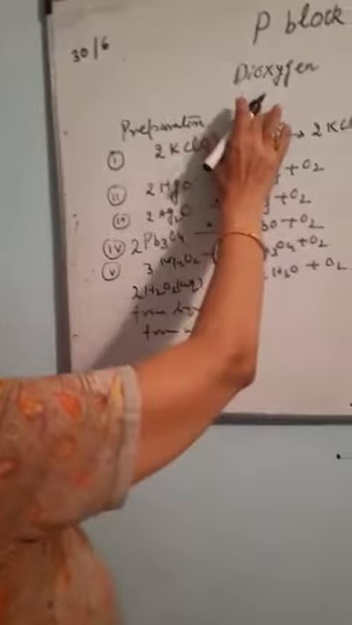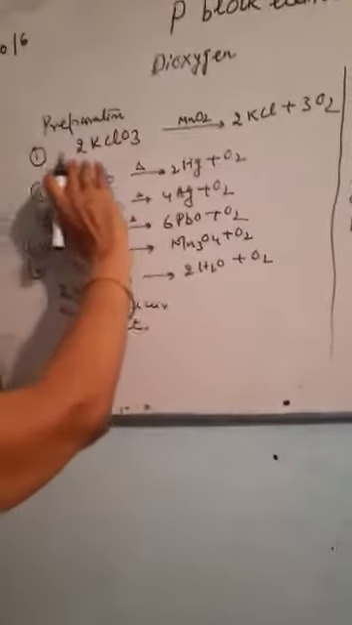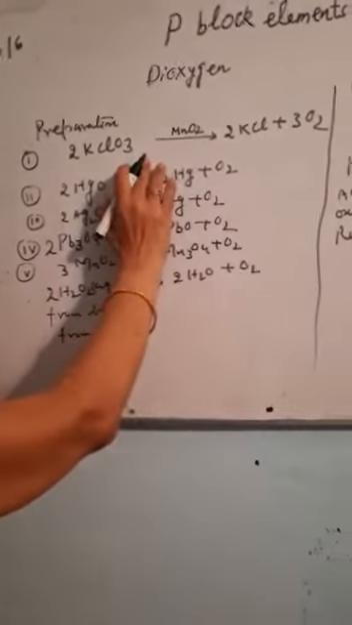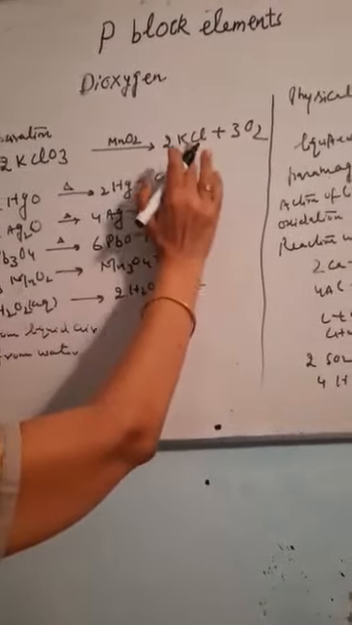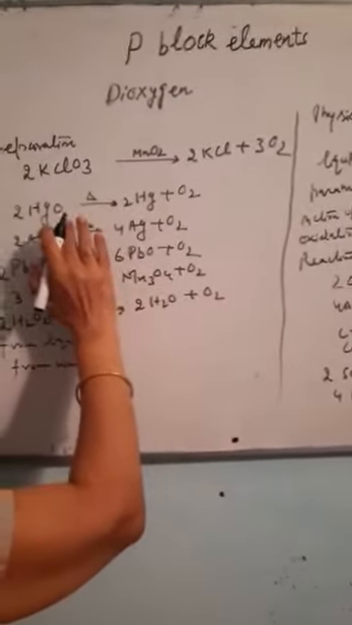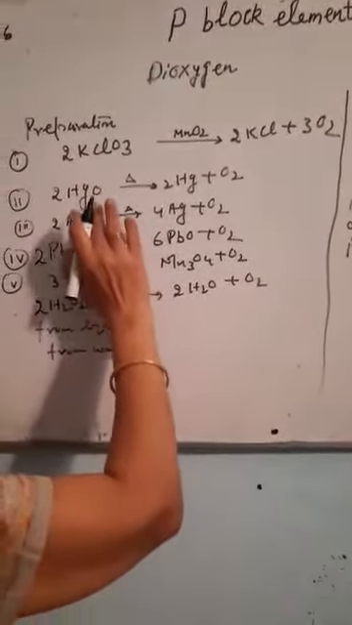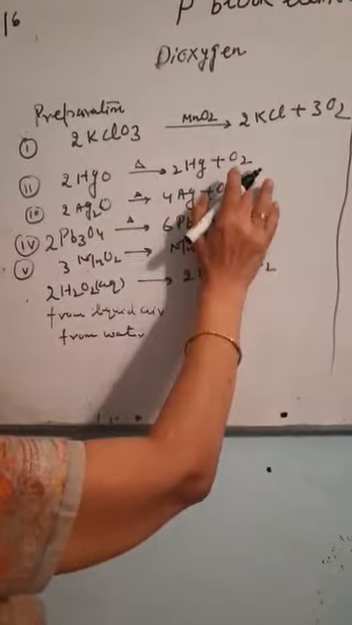The next one is the preparation of dioxygen. It is prepared by heating potassium chlorate in the presence of manganese dioxide as a catalyst. There is a formation of potassium chloride and oxygen. If the decomposition of metallic oxide takes place, like mercuric oxide, it gives mercury and oxygen.